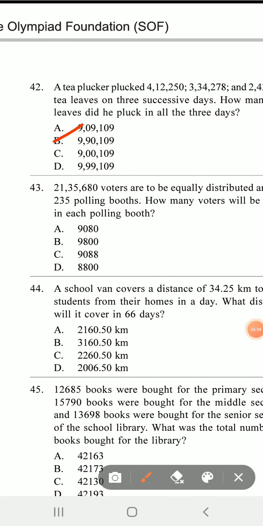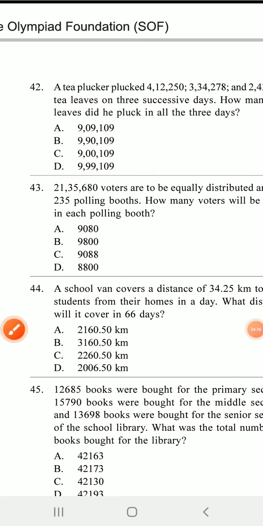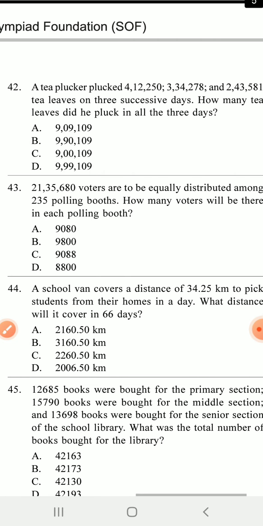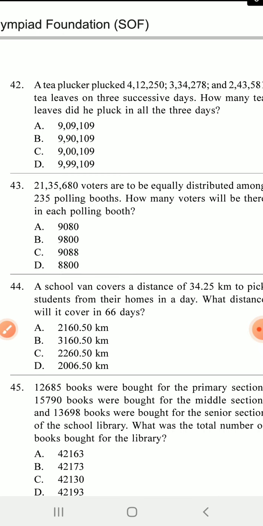Next 43. 21,35,680 voters are to be equally distributed among 235 polling booths. How many voters are there in each polling booth? So divide it and you can get the answer. 43. C is the answer.